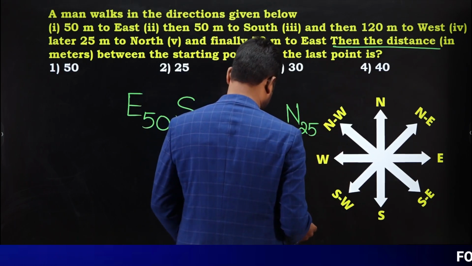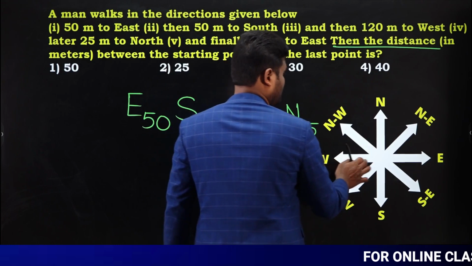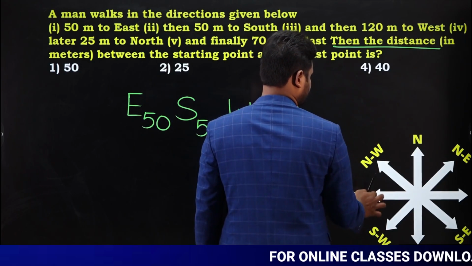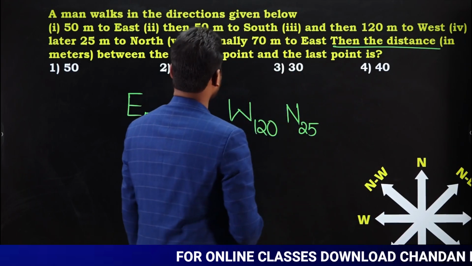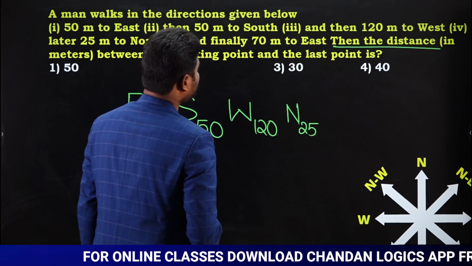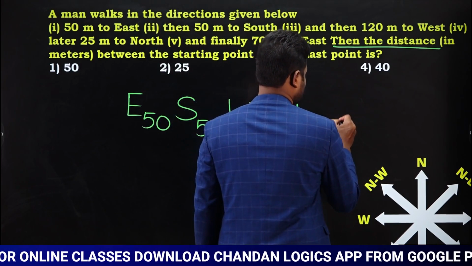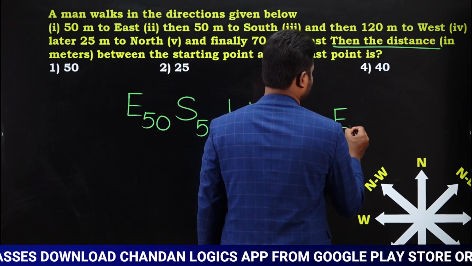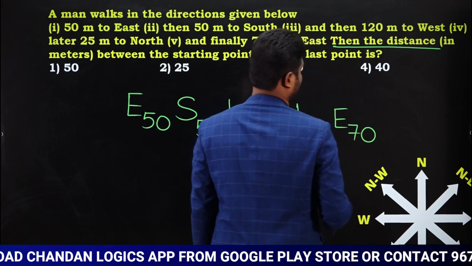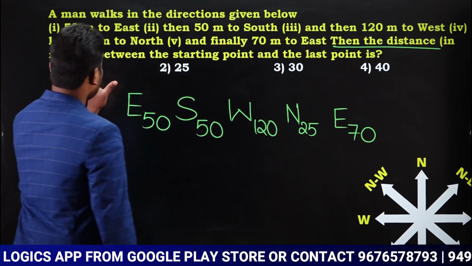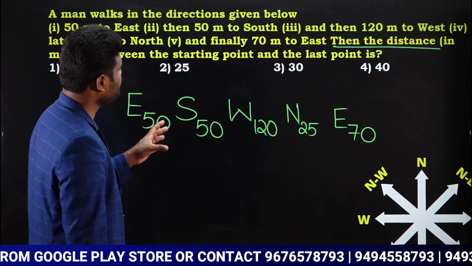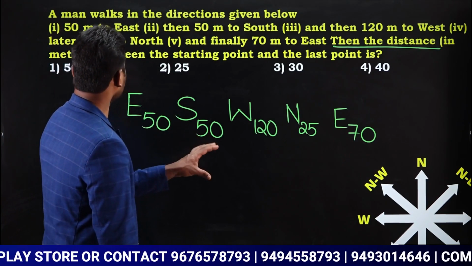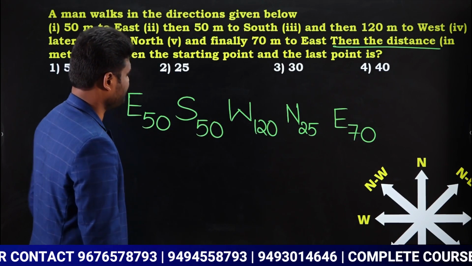Next it is 70 meters towards east. East 70. Okay, that's it. So observe here, east 50, south 50, west 120, north 25, finally east 70.